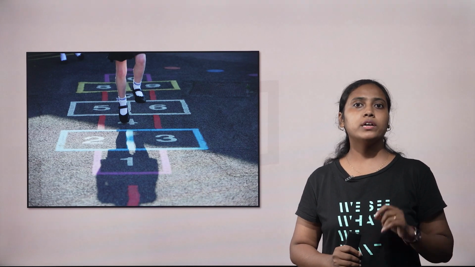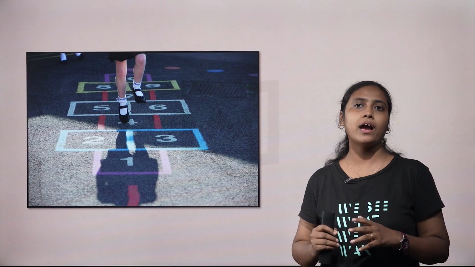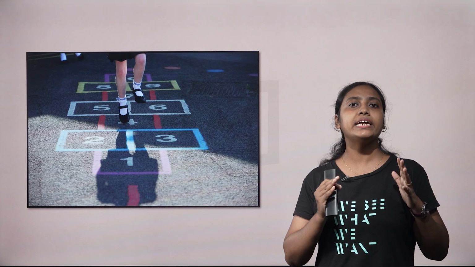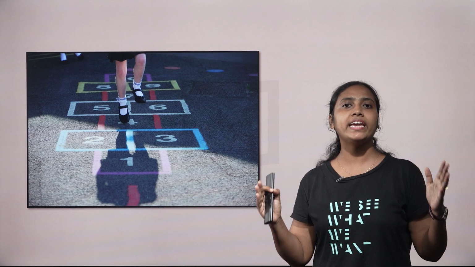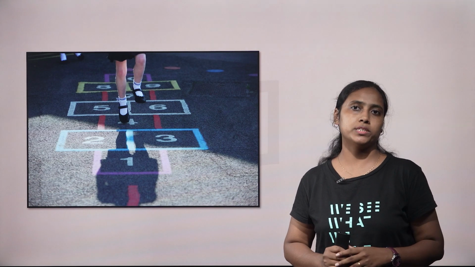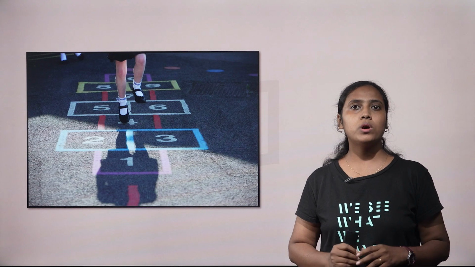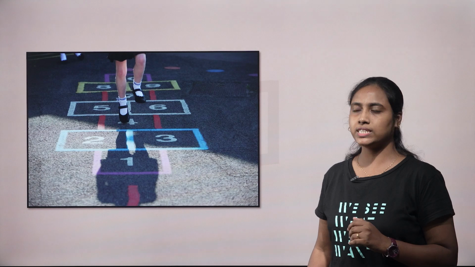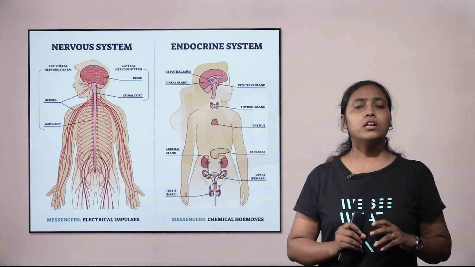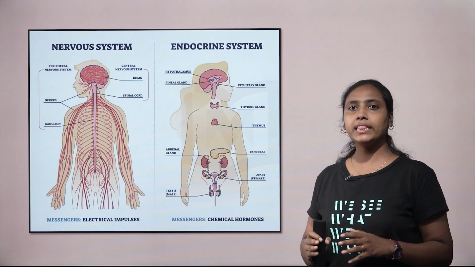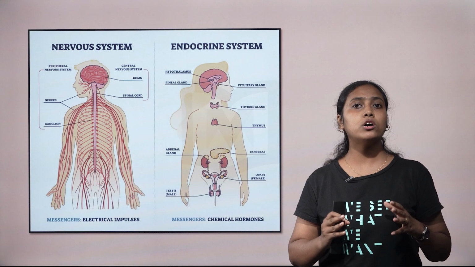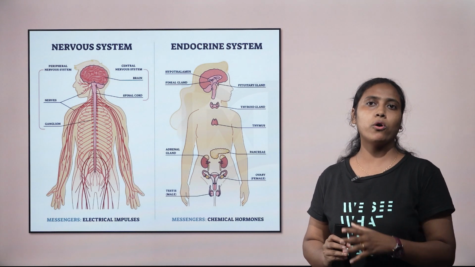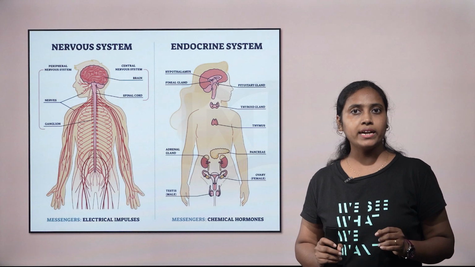And also, the rate of respiration will be higher. So, you can see a coordinated association of various organ systems in humans. In this video, we will be discussing the basis of the human neural system. The neurological system and the endocrine system work together to coordinate and integrate every organ's operation so that they perform